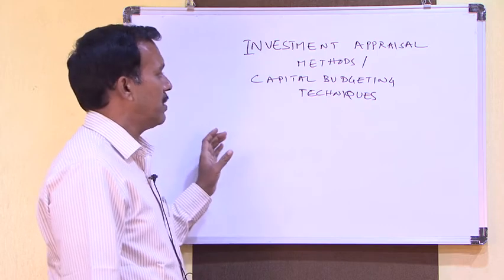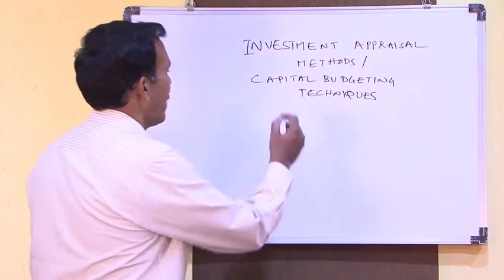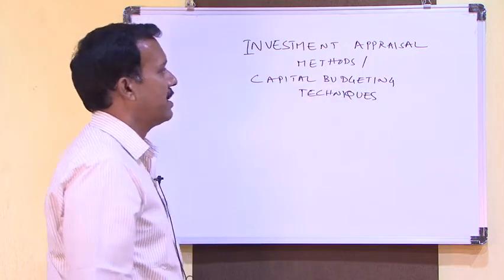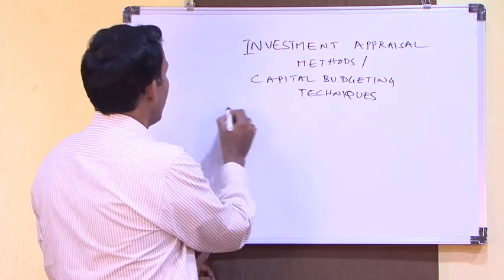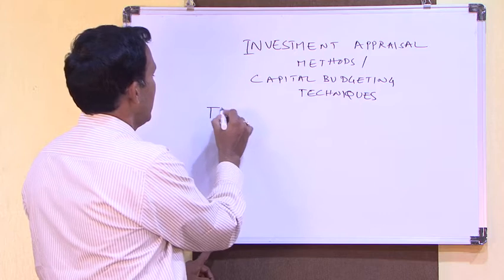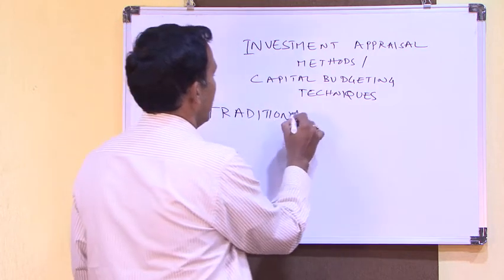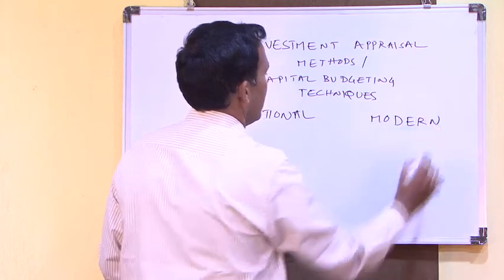If you want to analyze whether a particular project is feasible, or whether it can be accepted for the investment or not, we need to take into consideration capital budgeting techniques, also called investment appraisal methods. These are broadly categorized into traditional and modern methods.